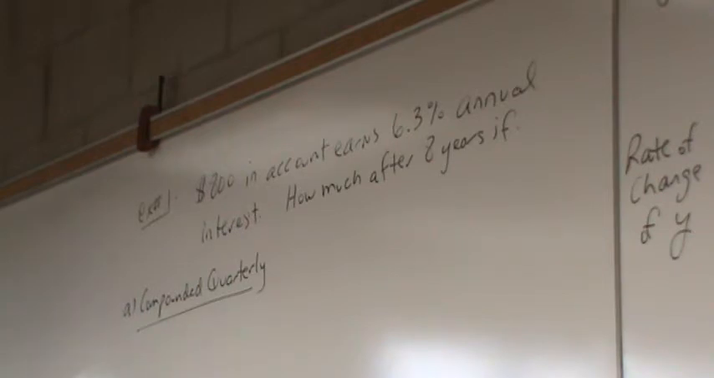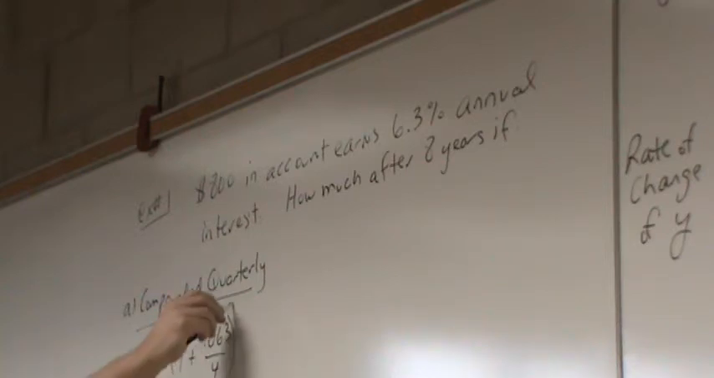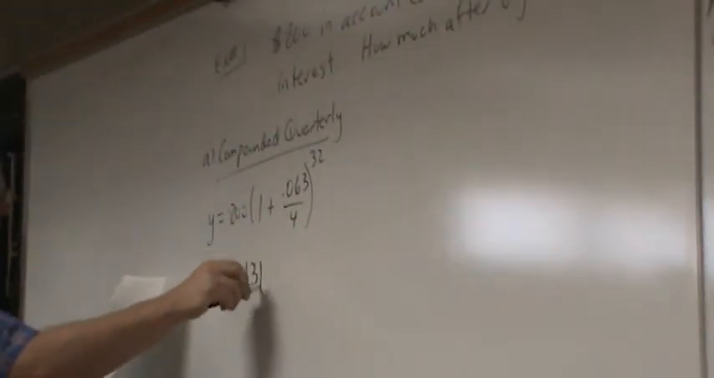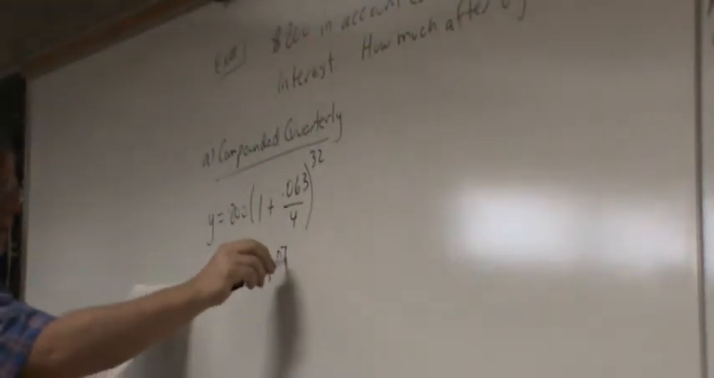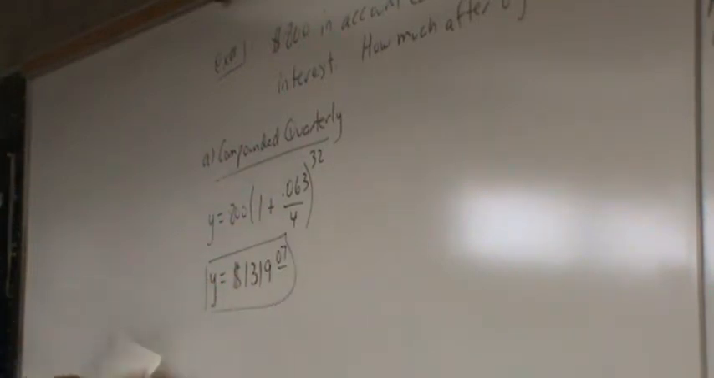This is going to be y equals 800 times 1 plus the interest rate 0.063 divided by 4, raised to the 32 power. And so I get y equaling $1,319.07. That's how much you would have in 8 years if your money was compounded quarterly.